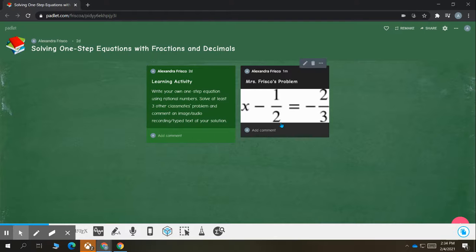So now I can easily go back and solve problems. And when I solve the problems, I can also add the comments, and I can add my voice type into there as well in order to make it a lot easier to deal with writing our own and solving one-step equations without all the hassle of having to type it. So happy solving!